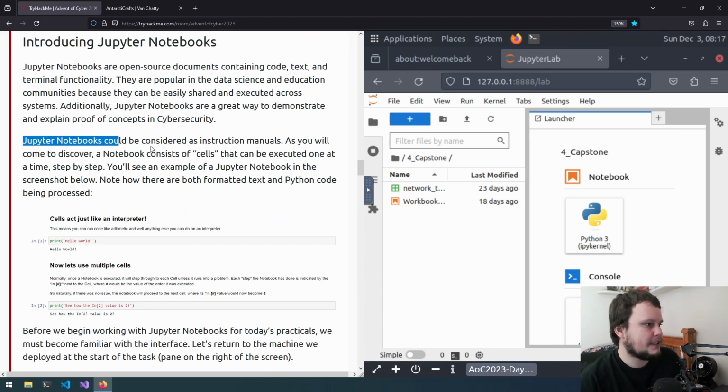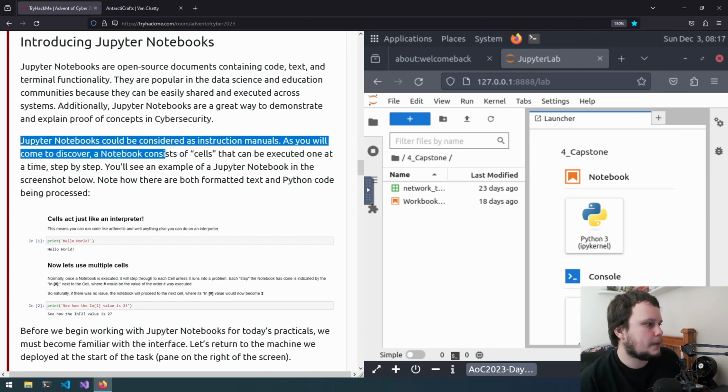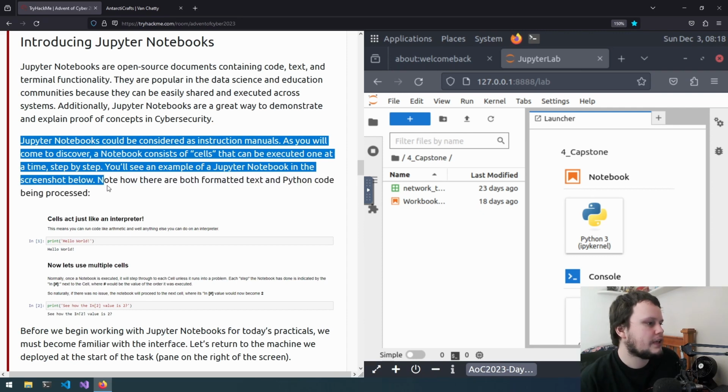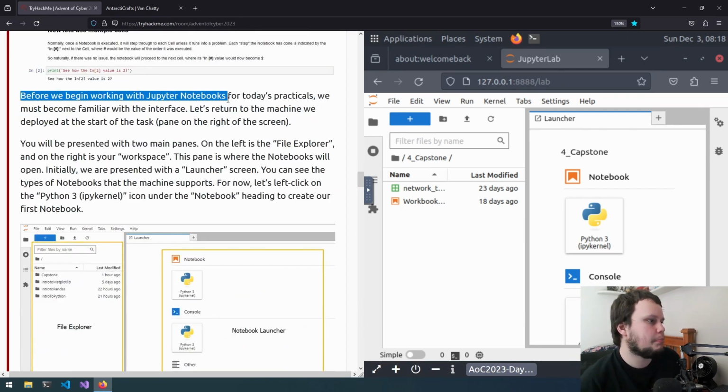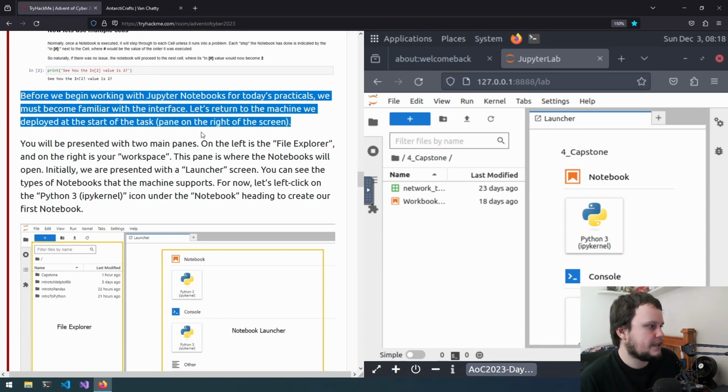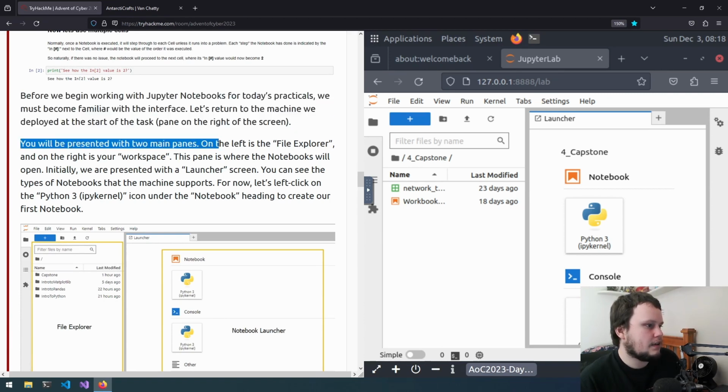Jupyter Notebooks could be considered as instruction manuals. As you will come to discover, a notebook consists of cells that can be executed one at a time, step by step. You'll see an example of a Jupyter Notebook in the screenshot below. Note how there are both formatted text and Python code being processed. So in this screenshot we have print hello world, and then right below it is the output. So before we begin working with Jupyter Notebooks for today's practical, we must become familiar with the interface. Let's return to the machine we deployed at the start of the task, pane on the right of the screen. You'll be presented with two main panes. On the left is the File Explorer, and on the right is your workspace.